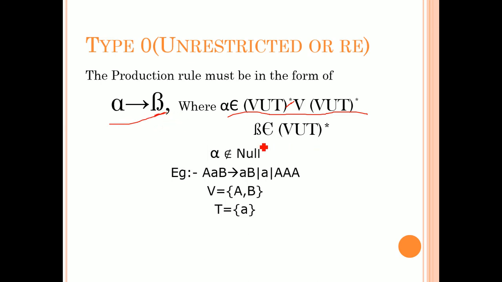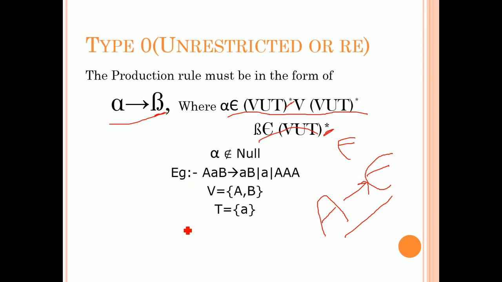So the beta is nothing but variable union terminal whole star. Here beta may be epsilon because star is nothing but Kleene closure. Kleene closure in the sense of 0 or more occurrences. When you consider 0, what does it mean? It means epsilon. So the right hand side production must be a variable tends to, and if it does not contain anything, you can treat it as an epsilon. So A tends to epsilon is also a production which is in the form of type 0.